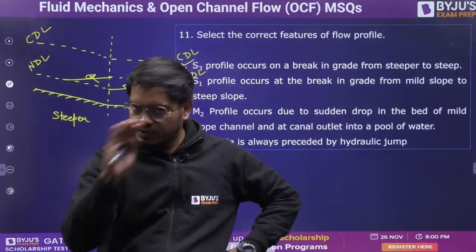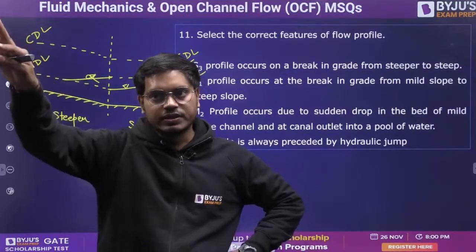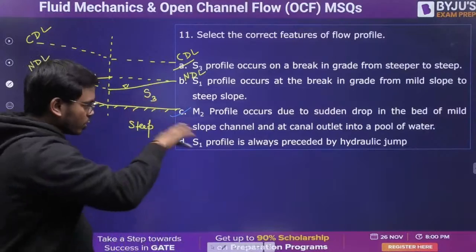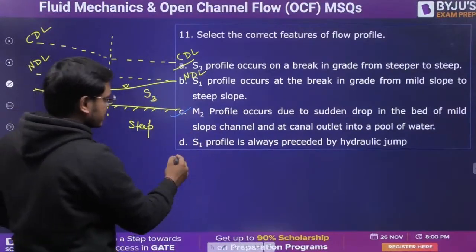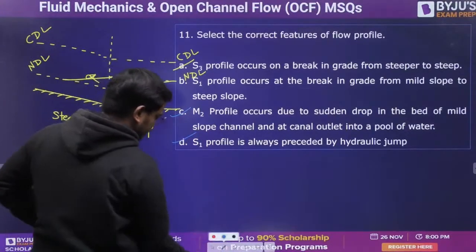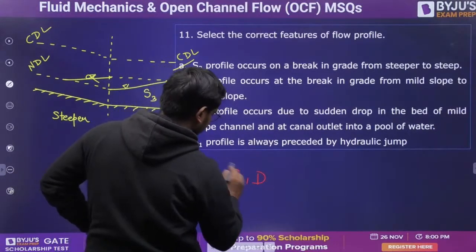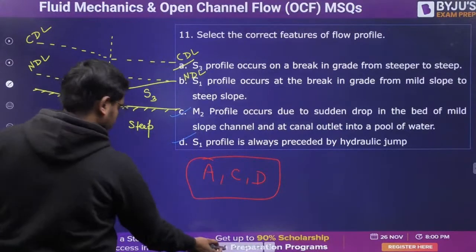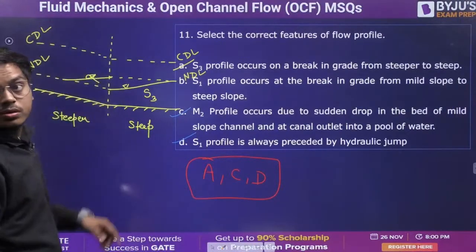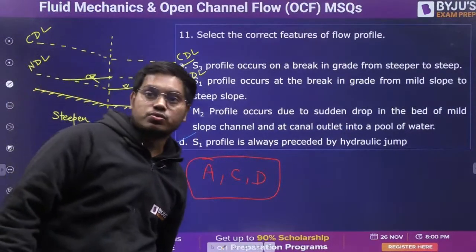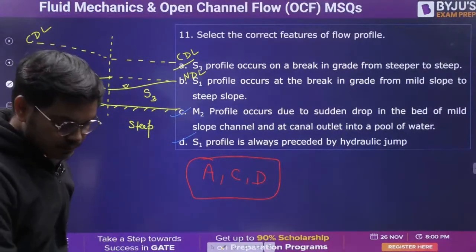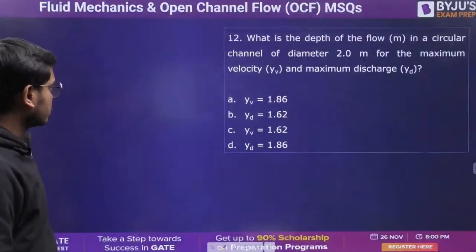Only possible way, because you go from the third zone only, right? So this is not always, but it actually proceeds by this. So I'll say D is also the right answer over here. So the right answer for this particular question is A, C and D. I think someone has given this answer way before. I think Achu has given it. Okay. Moving on, last question.